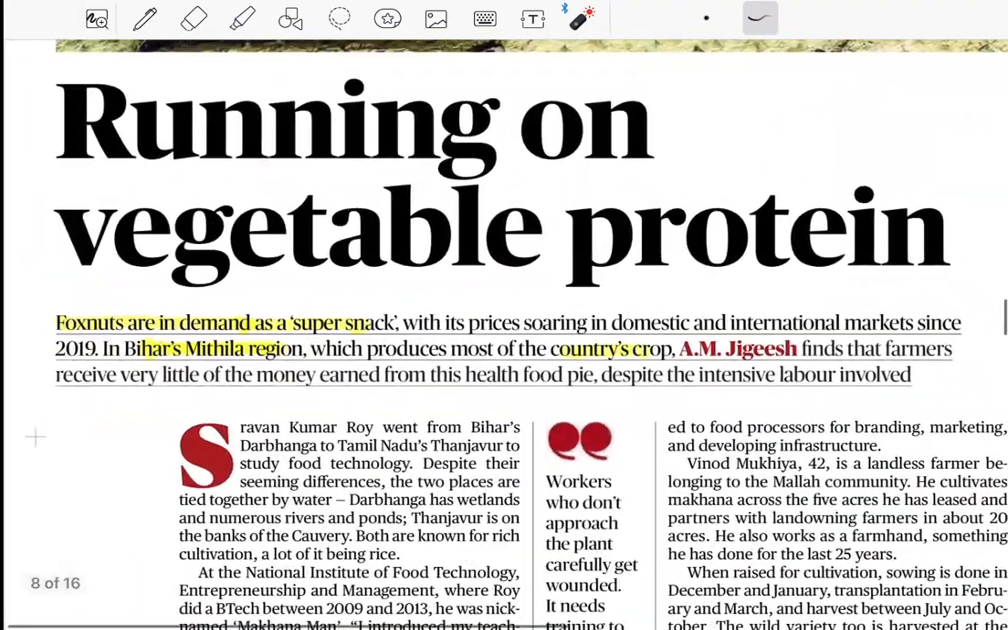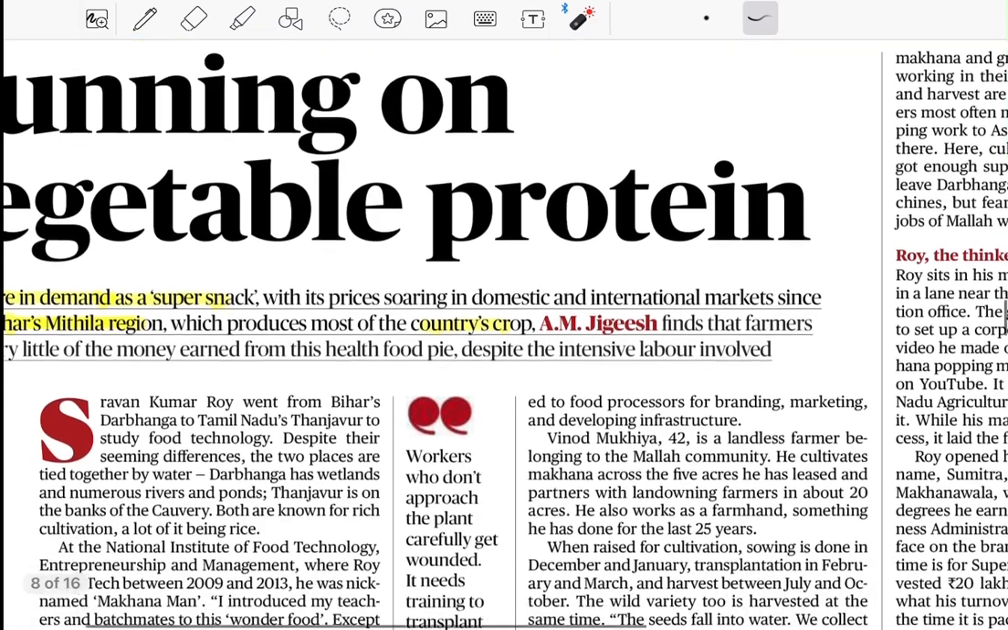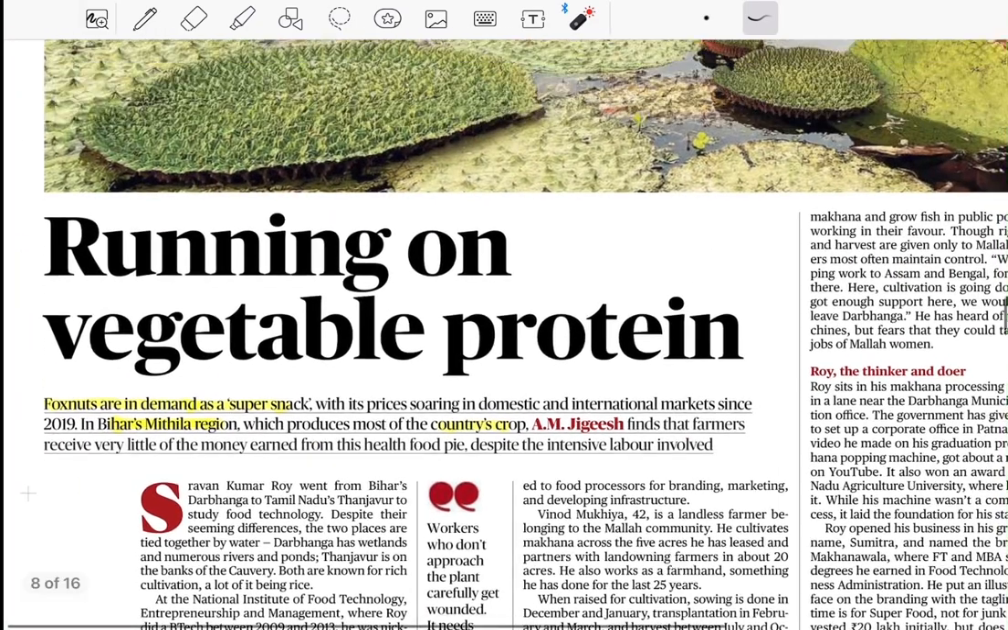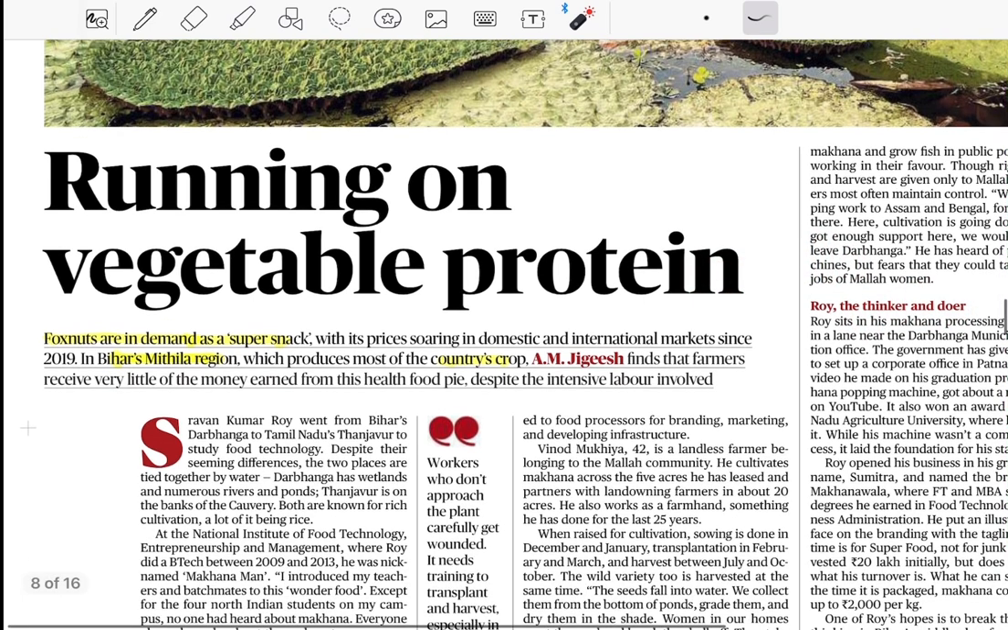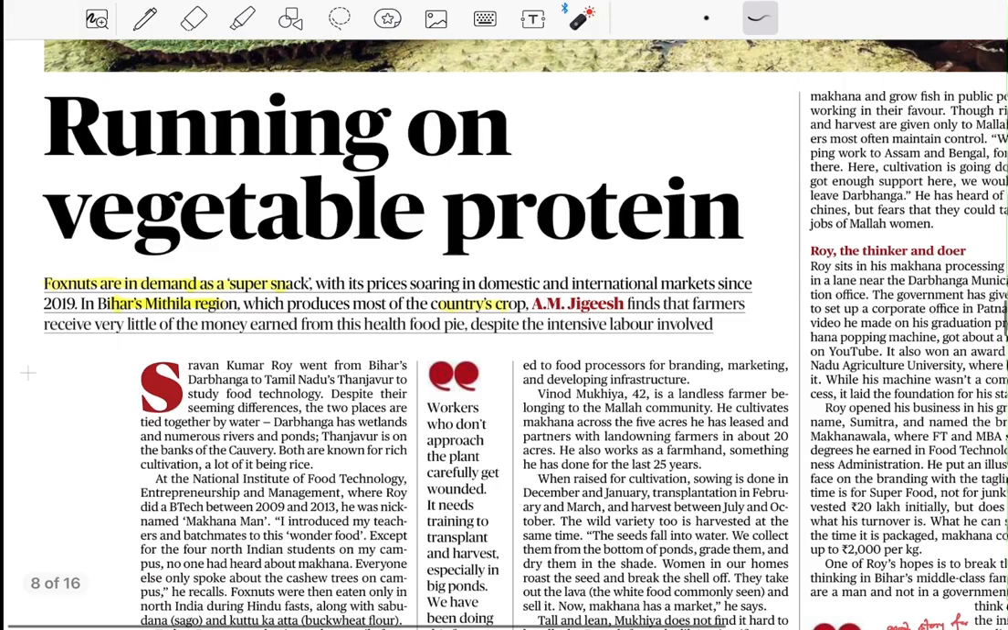There's fox nuts. Many people who don't know about fox nuts: it is like a lotus seed, and that seed is especially used as a vegetable. For example, as we use chickpea, it's an alternative for chickpeas. This particular fox nut is cultivated in the Bihar region. Especially Bihar leads in this.